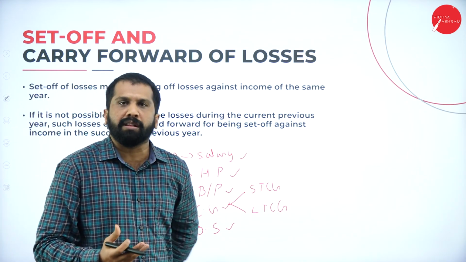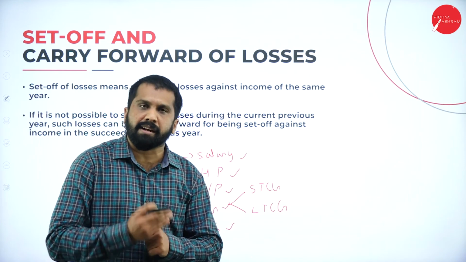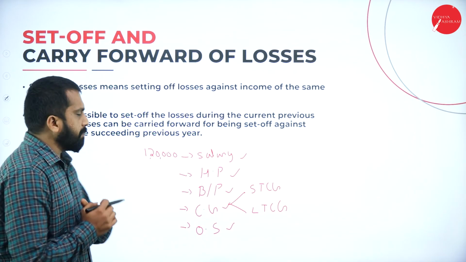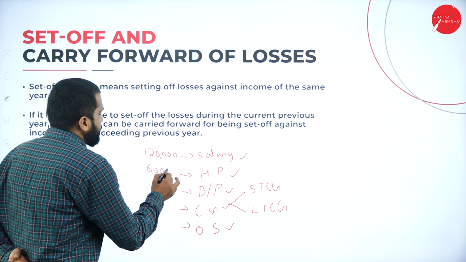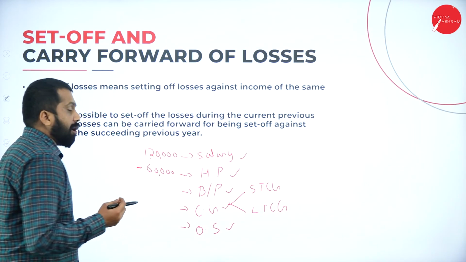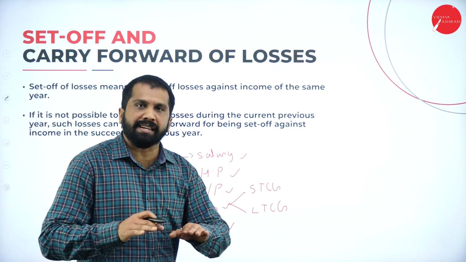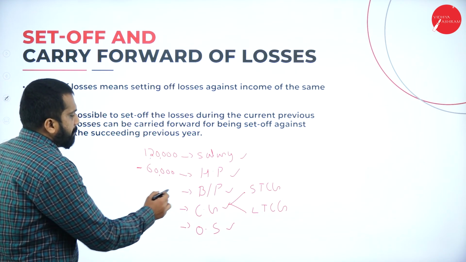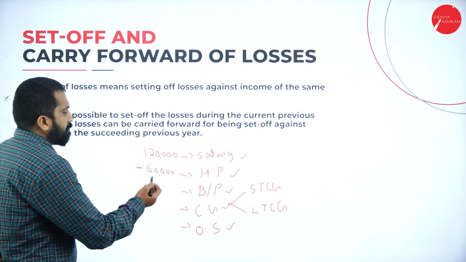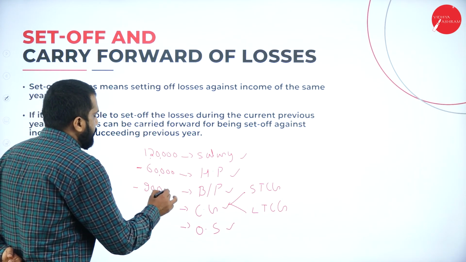Due to COVID and all, I did not get my rent from the tenant. So my house property is around minus 60,000, supposed to be collected but not yet collected. Then, business or profession. From my tuition also, minus 90,000 loss.